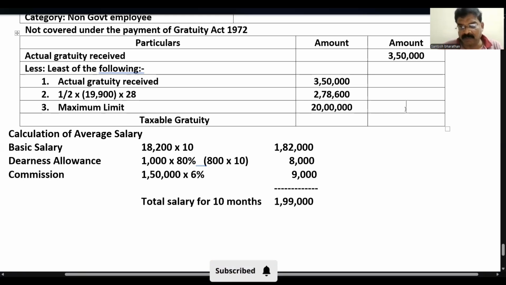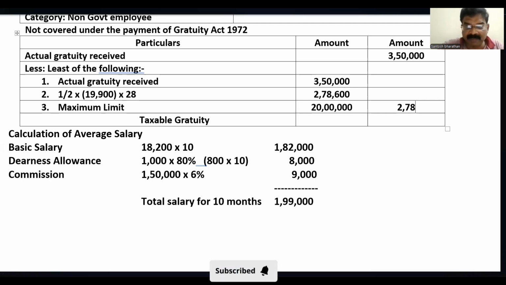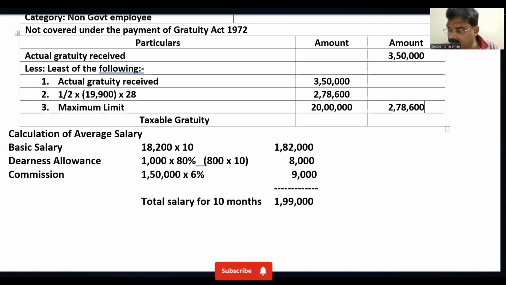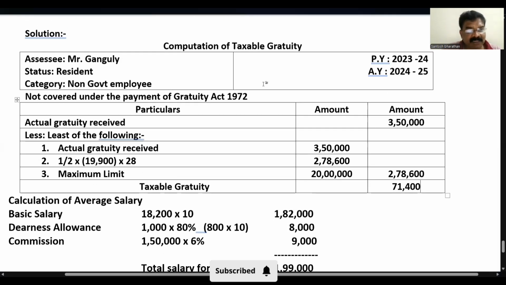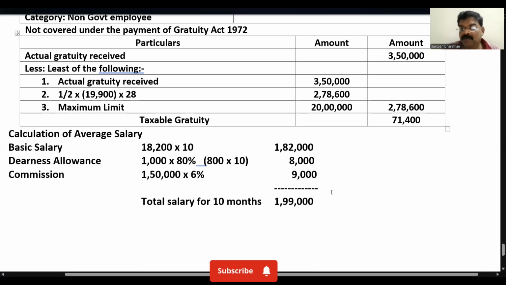Least of the following is 2 lakh 78,600. If I subtract it from 3 lakh 50,000, I get 71,400 as the taxable gratuity. In case Mr. Ganguly is not covered under the Payment of Gratuity Act 1972, the taxable gratuity is 71,400. I hope you have understood, children.